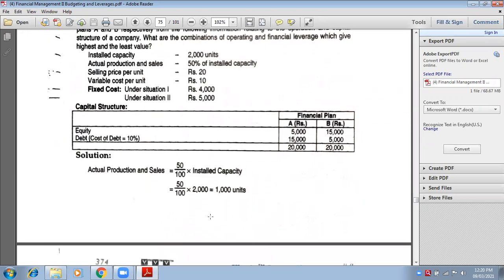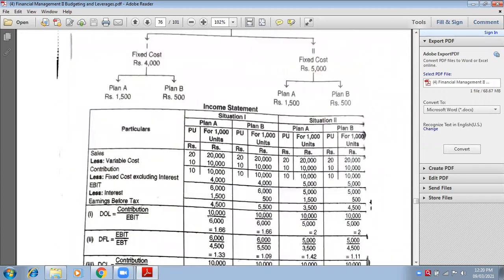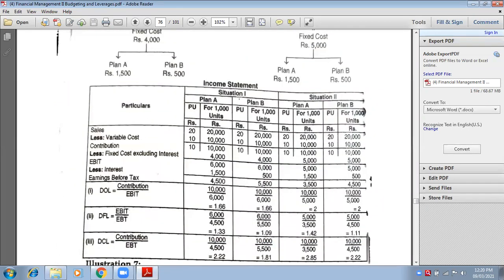So 1000 overall, for all, whether financial plan A and B of situation 1, or financial plan A and B of situation 2. Everywhere you will write 1000 units. Again, for financial plan A, there are two columns, per unit and amount. Again, for financial plan B, per unit and amount. For situation 2, financial plan A, per unit and amount, and financial plan B, per unit and amount.